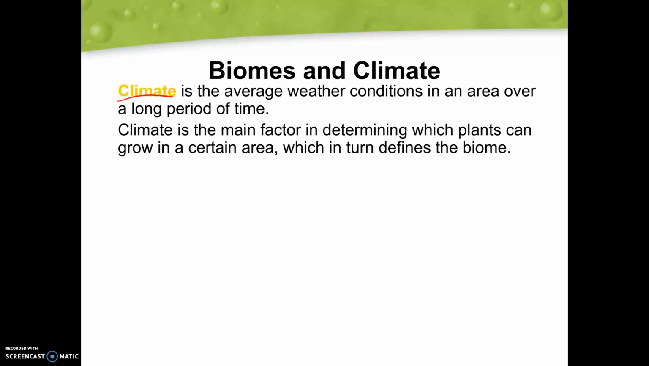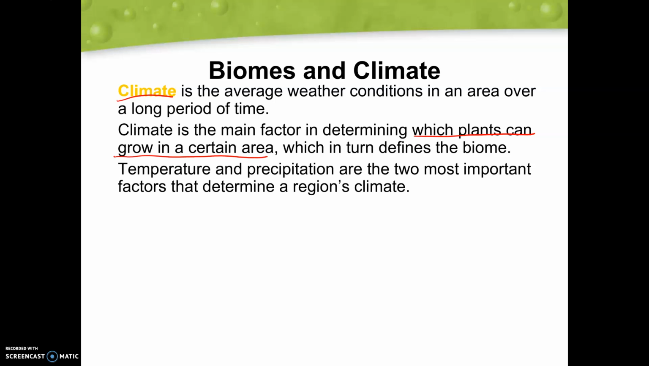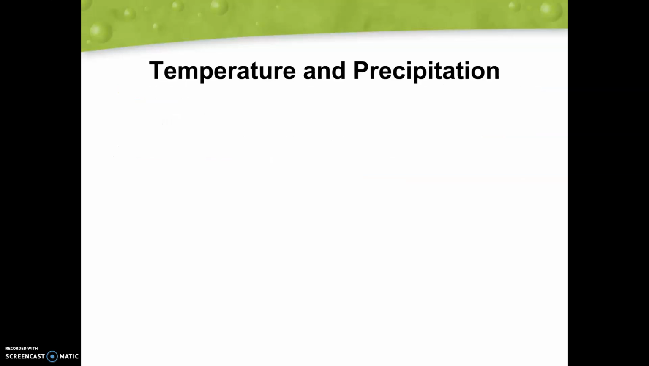Climate is a main factor in determining which plants can grow in a certain area. And remember, the plants are going to define what's in that biome. So if it's really hot and there's not a lot of water, you're probably not going to see as many plants. So that area is not going to have as many animals. That climate is going to determine plant life, which is going to determine our biome. Temperature and precipitation are going to be two of the most important things in determining our region's climate. So let's take a look at those.